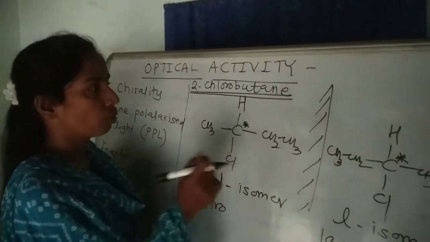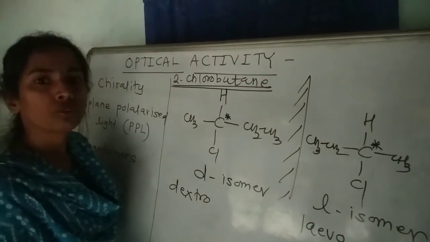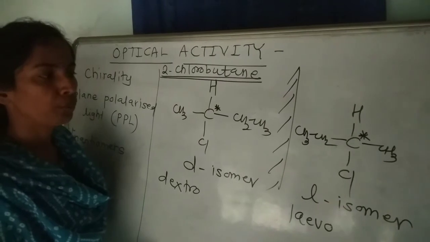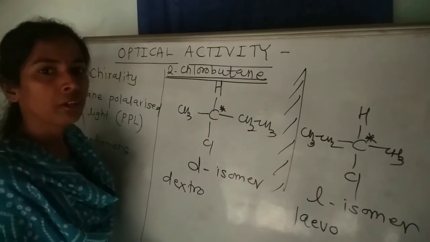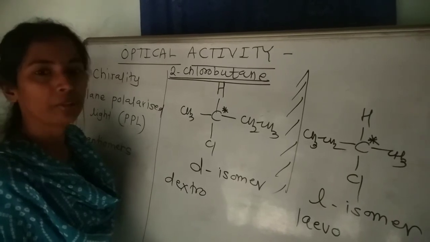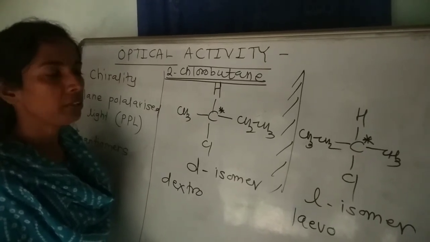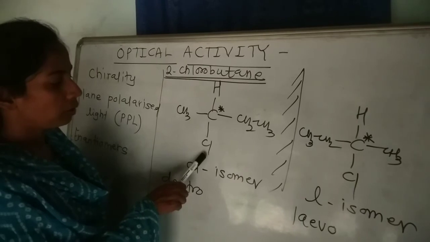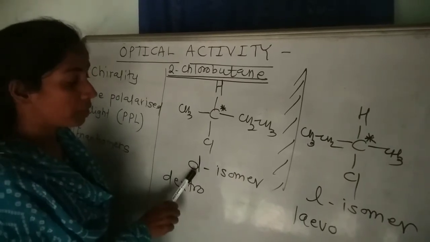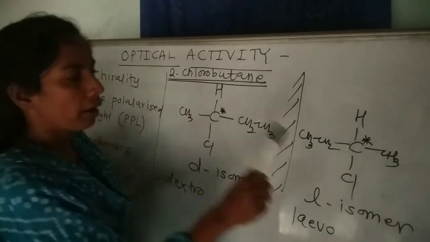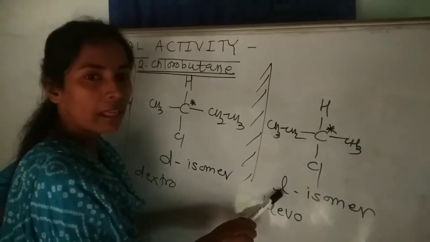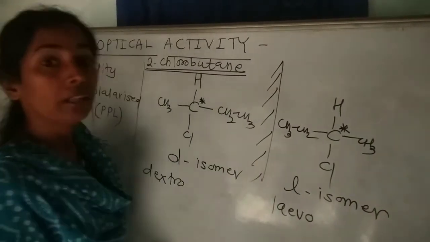Consider the structure of 2-chlorobutane and both the non-superimposable mirror images of 2-chlorobutane. So basically they are the optical isomers of each other because they show similar structure, but the spatial arrangement is different. And the one isomer is named as D isomer. This D stands for dextrorotatory, and another isomer is L isomer. L stands for levorotatory.